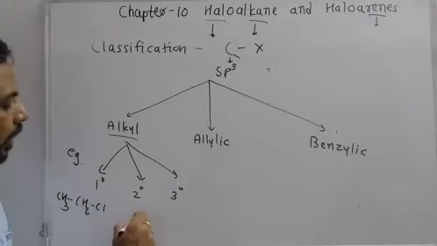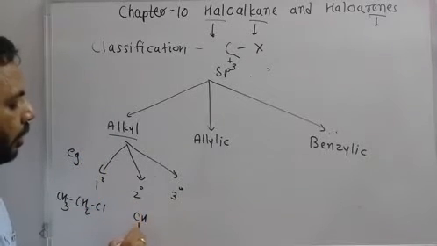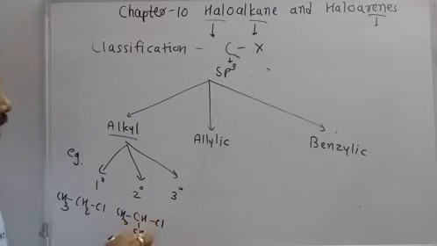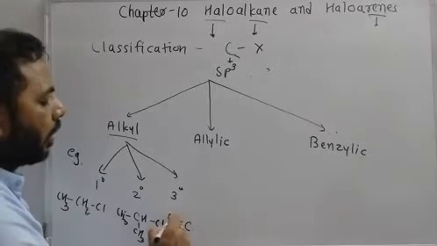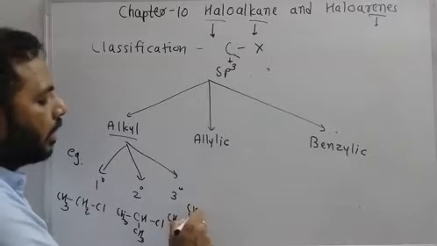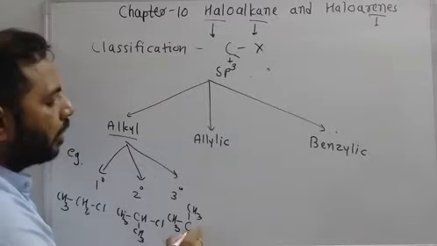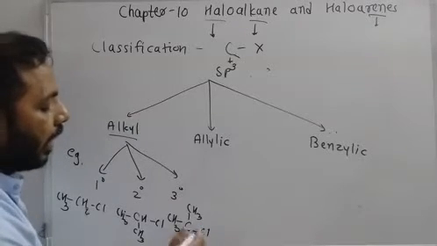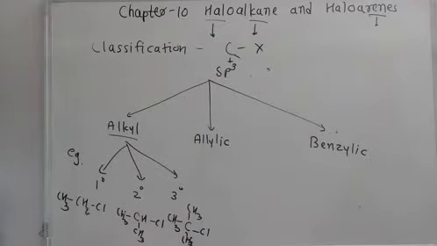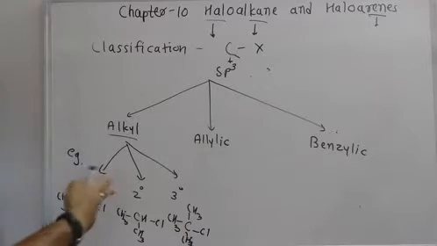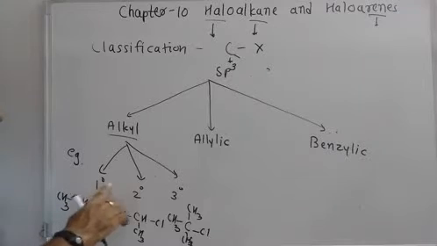Same way, if the halogen-containing carbon is attached with another two carbons or two alkyl groups, then that is secondary. Same way, if it is attached with three carbons or three alkyl groups, then it is tertiary.